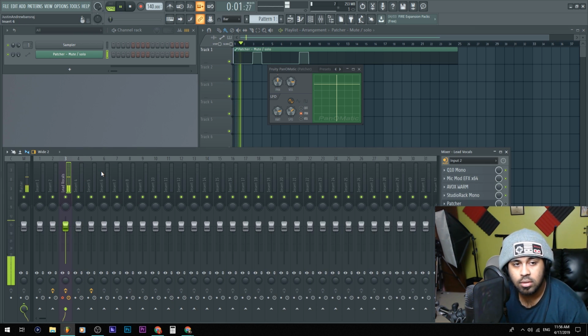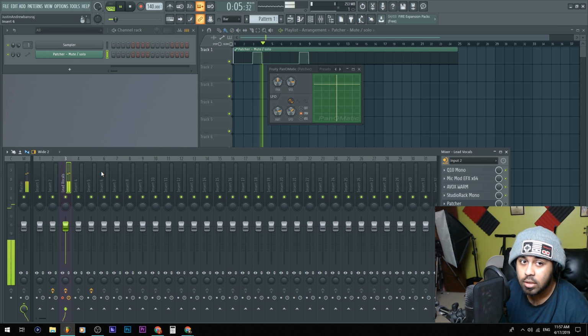So this is how it sounds right here in the Patcher, and then notice all the noise gate, and everything's good again.